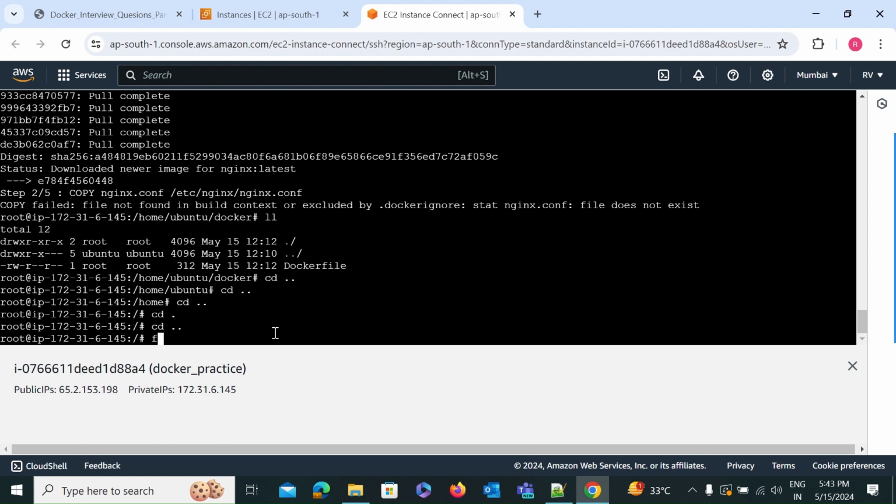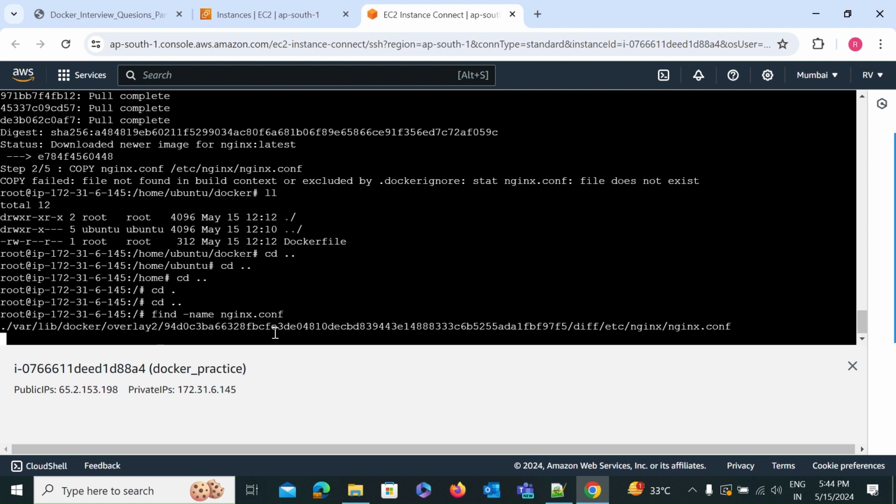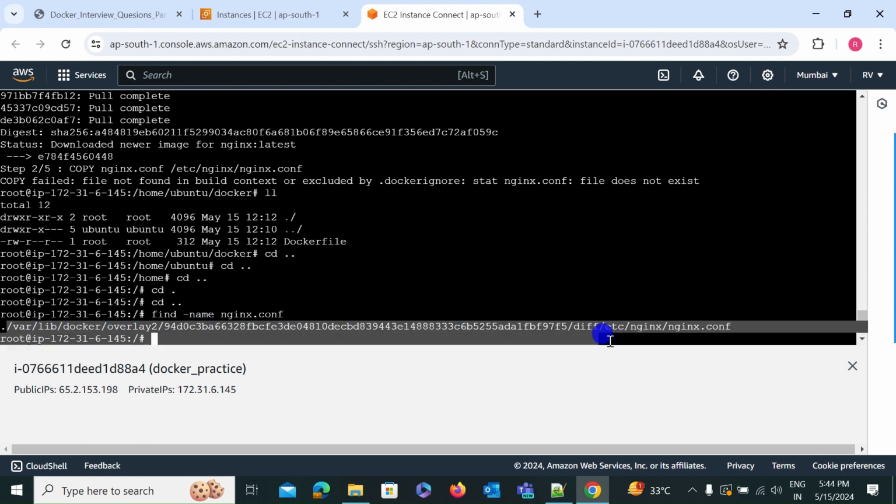There is one command you can use, that is find -name. If you have to find something, you can just type here nginx.configuration. I want this file, so just find it. Okay, it's loading. Here is that file in this path.